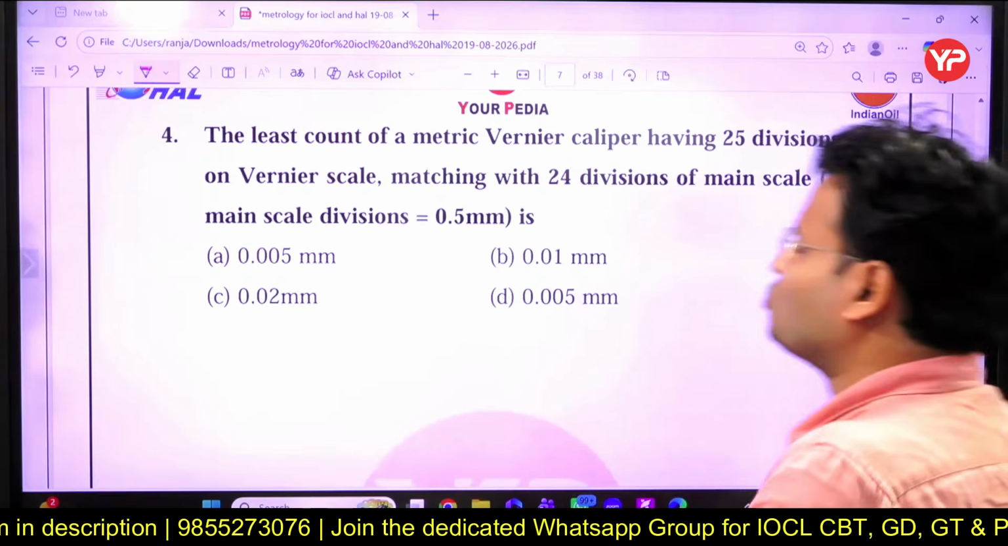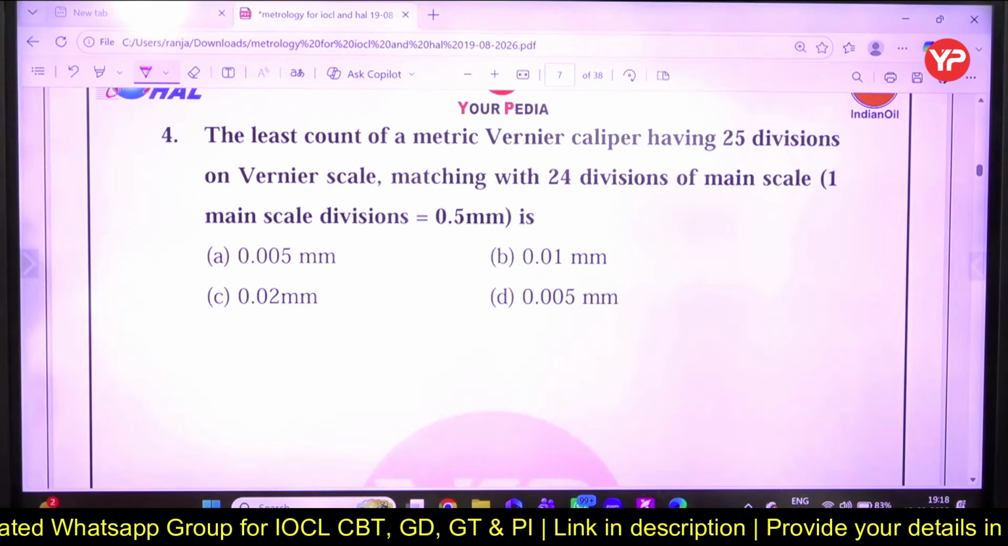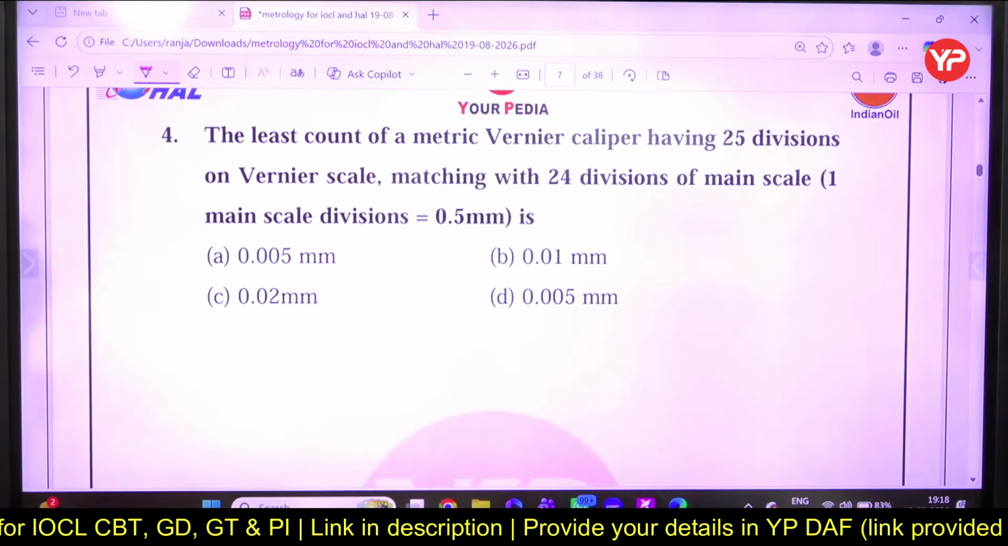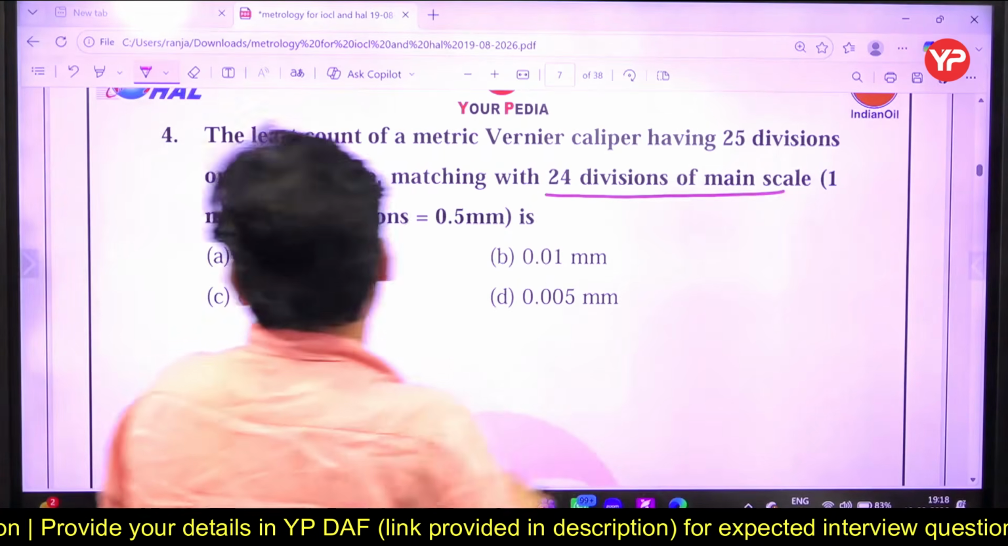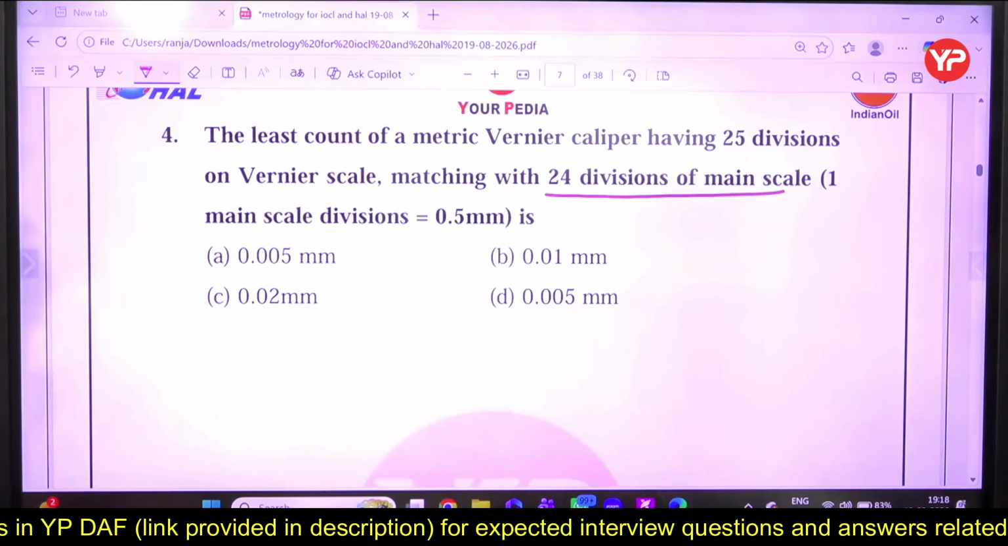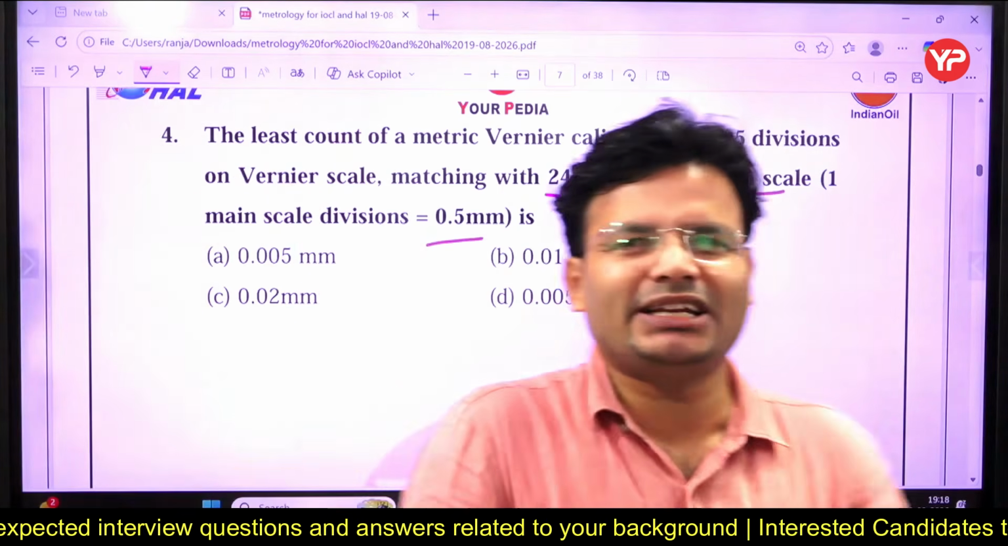Okay, that is the next question. The question is: the least count of a metric vernier caliper having 25 divisions on the vernier scale matching with 24 divisions on the main scale. One main scale division is given as 0.5 mm. You have to calculate the least count. What is the least count?